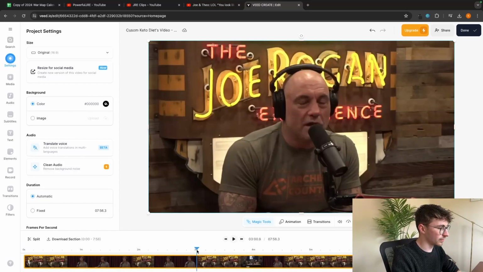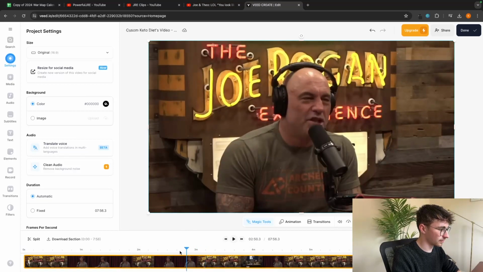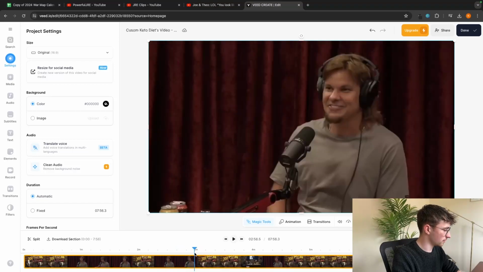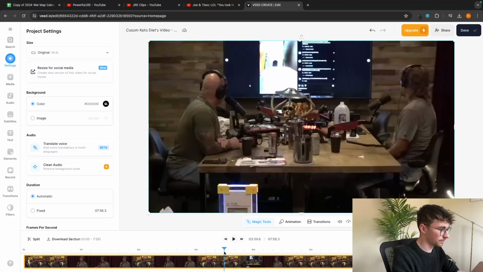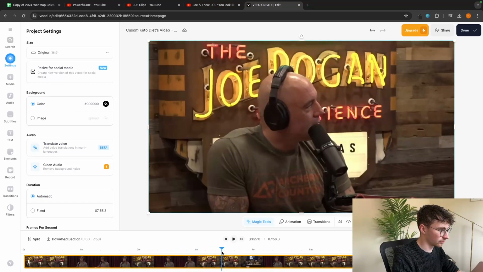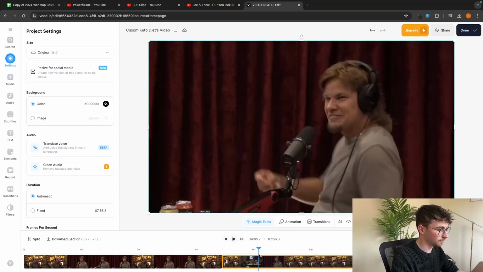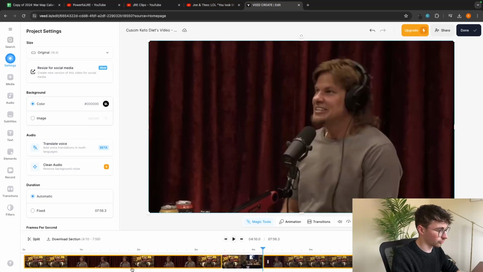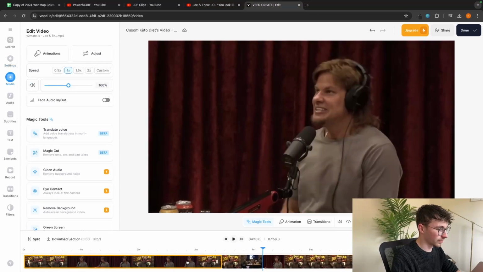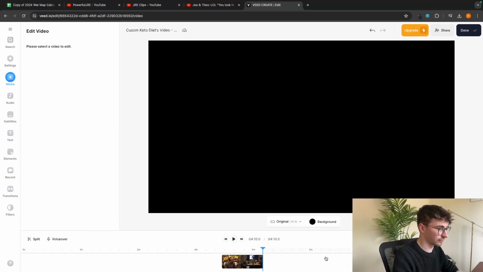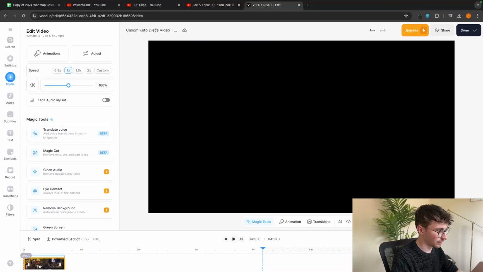So what I'm going to do is use this slider at the bottom. You can see I'm sliding along here. I'm going to move this to 3:27, which is about right here. And then all I'm going to do is split this. Then I'm also going to go to 4:10, about here, and I'm also going to split this as well. Then we can click on this first section, delete this, second section, delete this. This is the clip that I want.